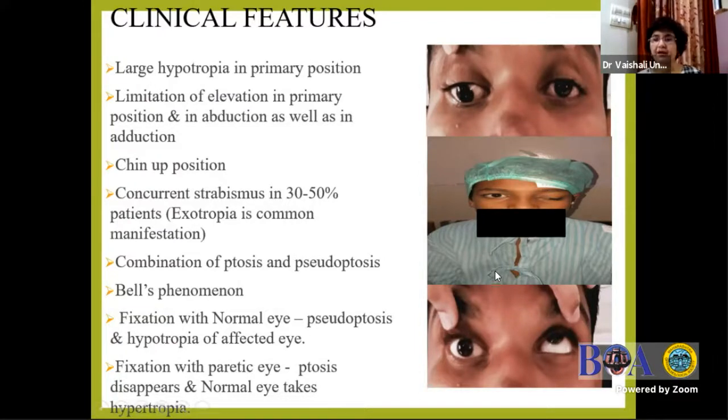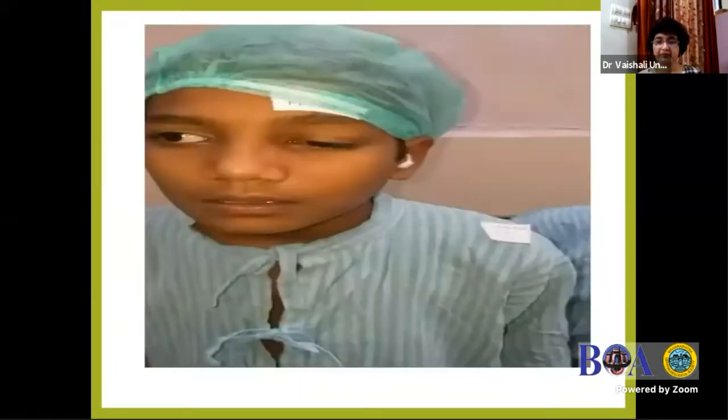For the postgraduate students, I would like to explain that pseudoptosis is that ptosis which gets corrected after we do the cover test. So it is not a true ptosis and it doesn't need surgery. When you take care of the cause, then the pseudoptosis gets corrected.